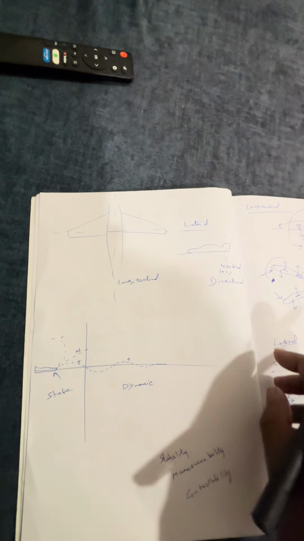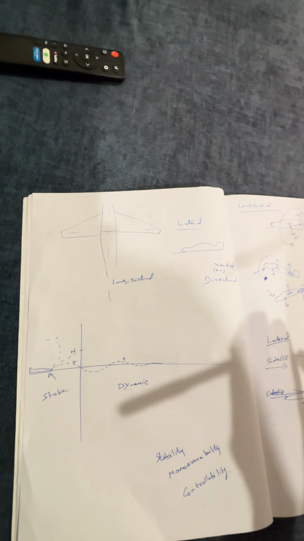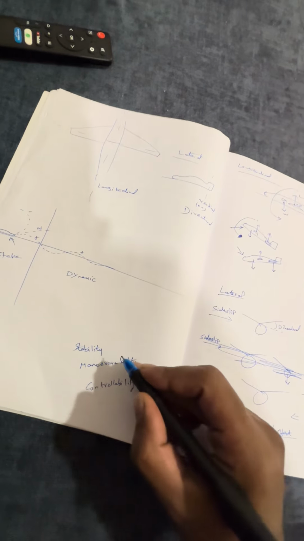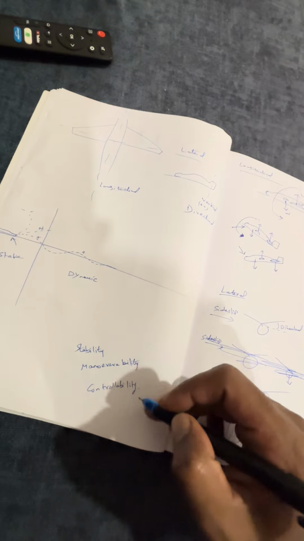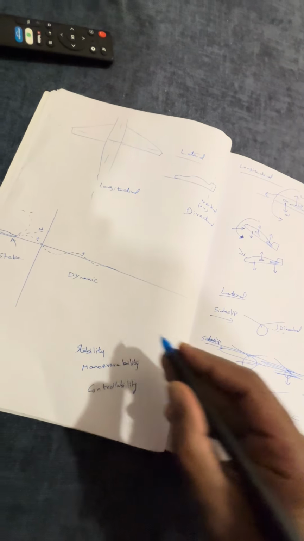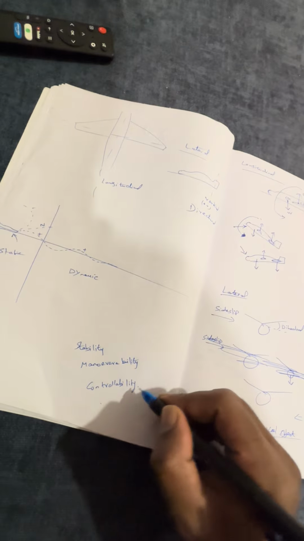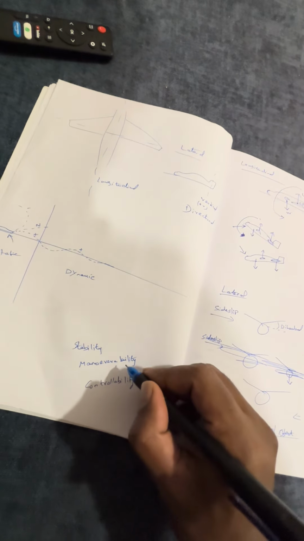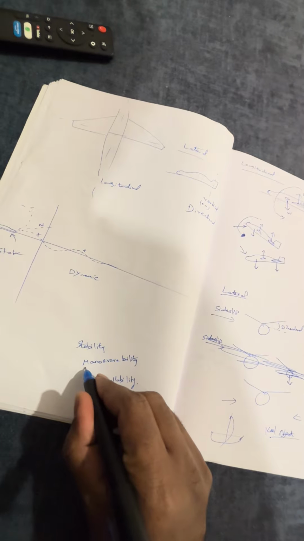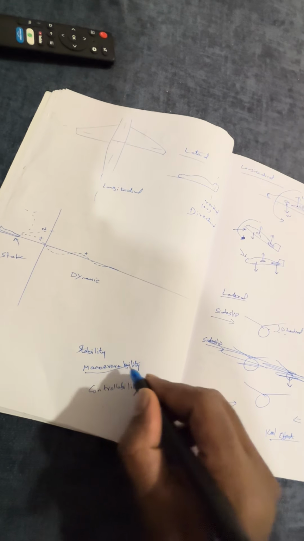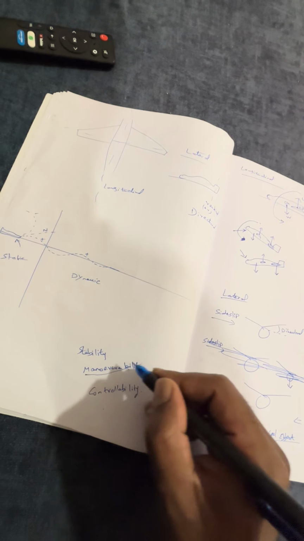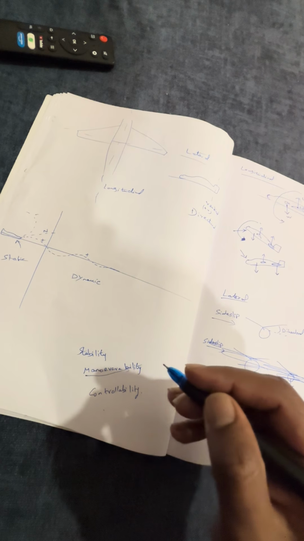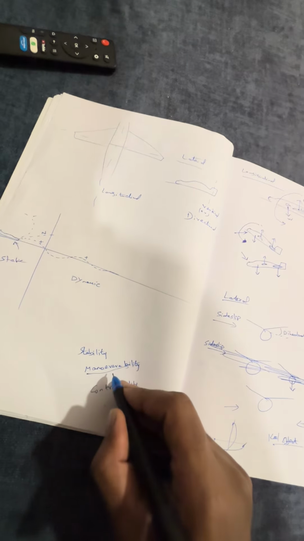Okay, let's have a quick discussion on stability of the aircraft. Before going into that, you have to know the three basic differences between stability, controllability and maneuverability. Controllability, as the name says, is the ability of the pilot to control the aircraft. Maneuverability, maneuver means ability to do stunts. When the aircraft is doing stunts, it is going to take a lot of stress and air loads, right? If the aircraft has the ability to take all the stress and air loads, then it has good maneuverability.